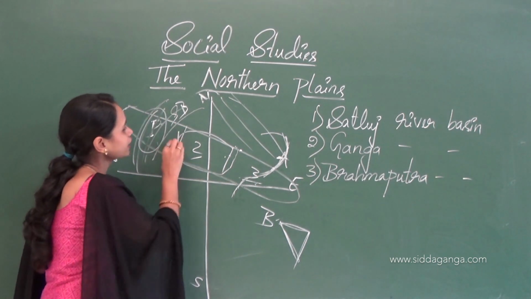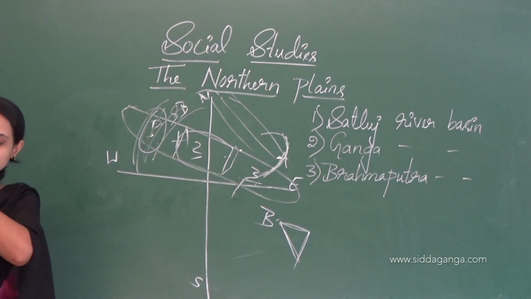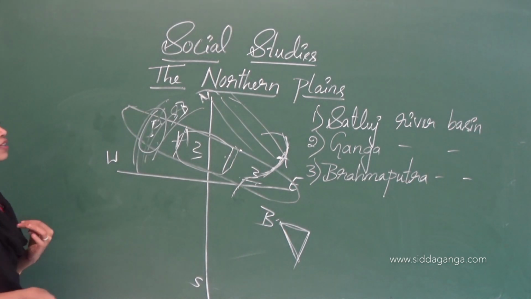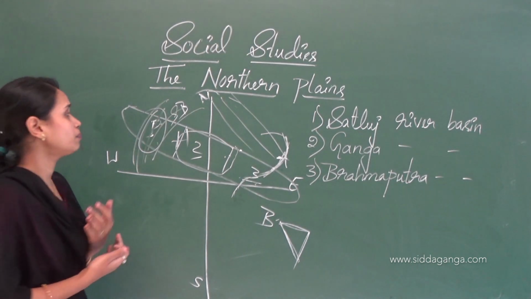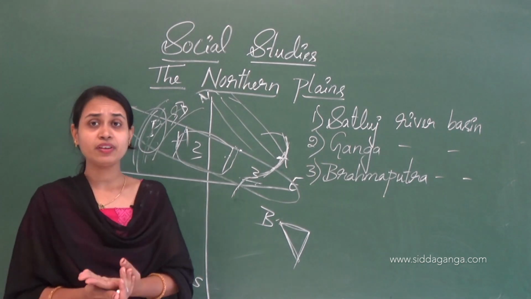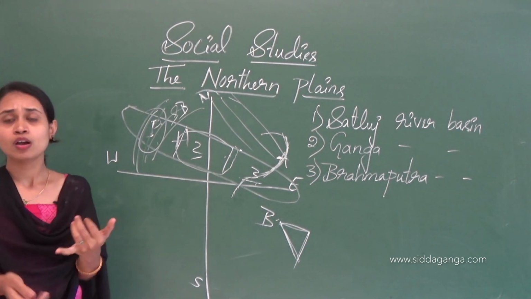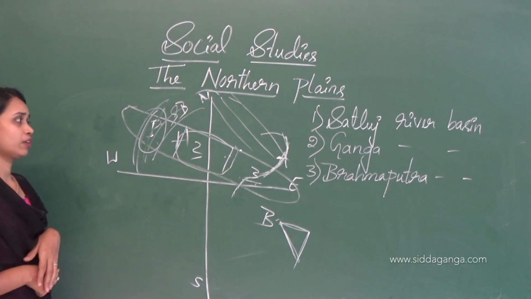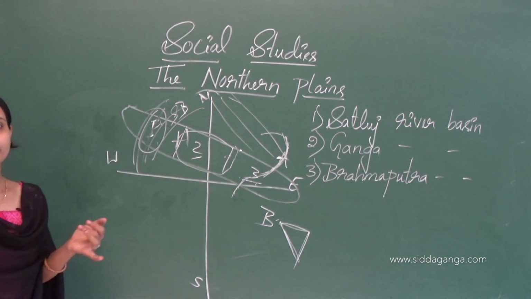Next one is Haryana. Haryana is towards the south of Punjab. Here also people speak Hindi, Haryanvi and Punjabi. The main occupation of the people is farming and dairy farming.